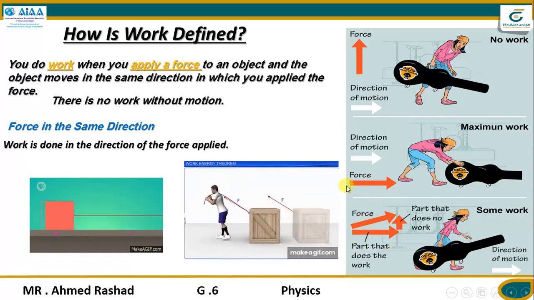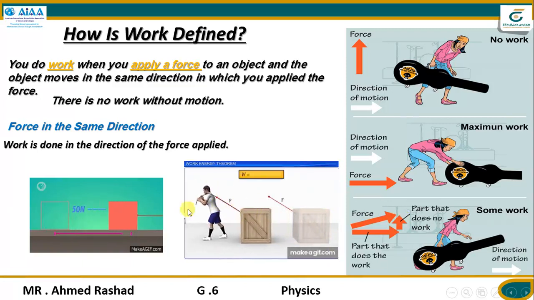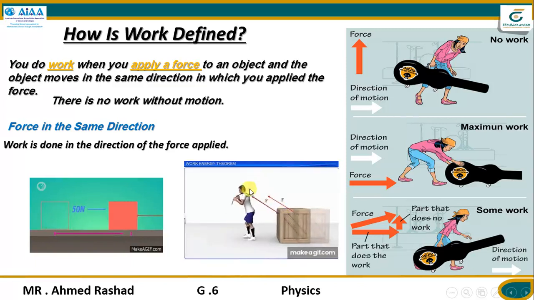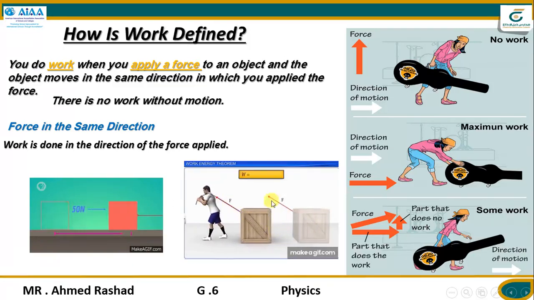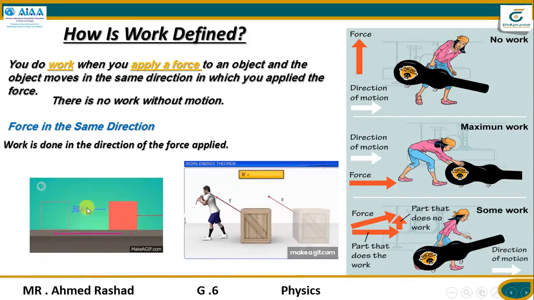So this man pulls this box in this direction, but the force is in this direction. This part is not affected, and this part does work, depending on the angle. Here the work equals force times distance in the same direction. Here you can see an example where I pull this box and give it a force of 50 Newtons over a distance of 5 meters.